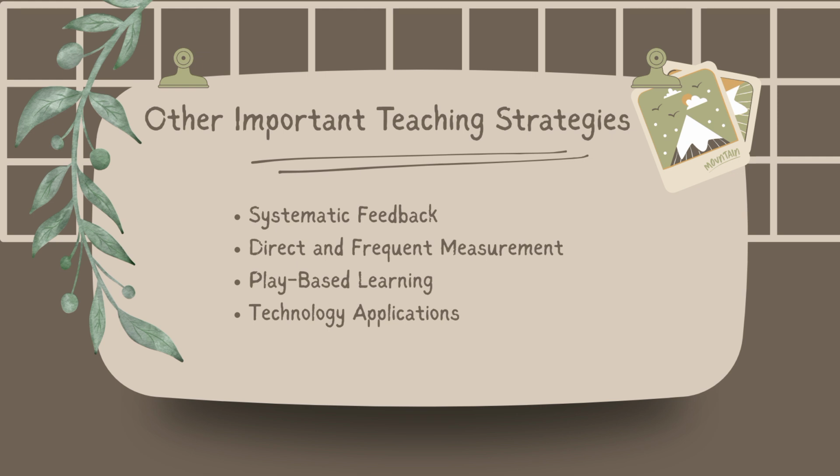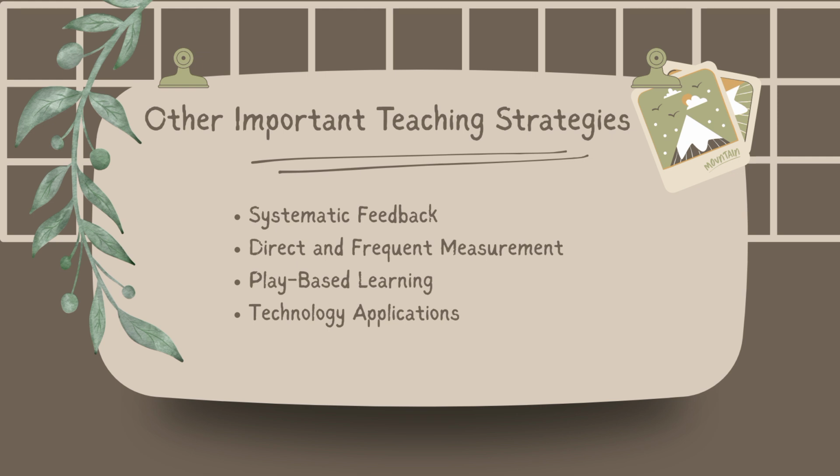And there are other important teaching strategies. First is systematic feedback. Teachers give immediate and clear feedback, such as praise for correct behavior, corrections for mistakes, and positive reinforcement to motivate the learners.